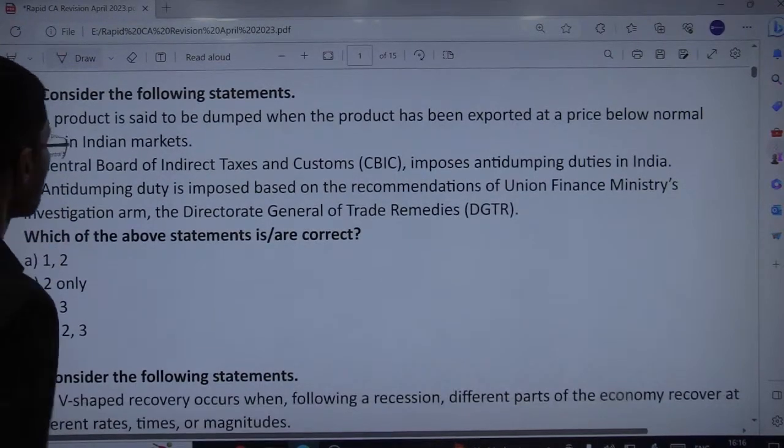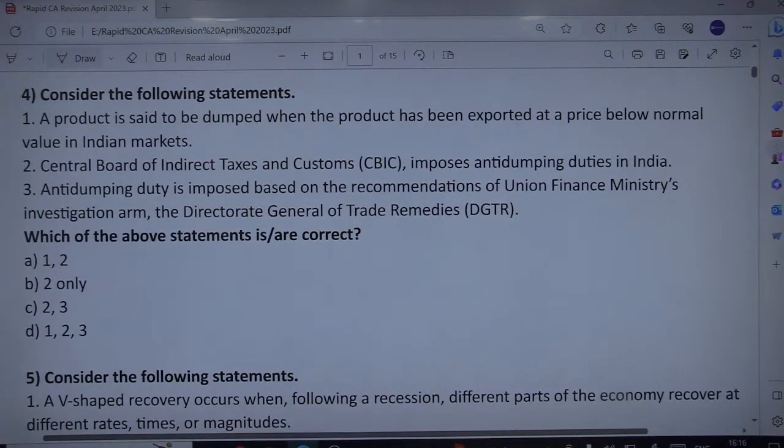Consider the following. A product is said to be dumped when the product has been exported. Okay, this is related to dumping. Kindly read the question and try to figure out the correct answer. CBIC, that is Central Board of Indirect Taxes and Customs, imposes anti-dumping duties in India. The third statement is that anti-dumping duty is imposed based on the recommendations of the Union Finance Ministry's investigation arm, that is the Directorate General of Trade Remedies.